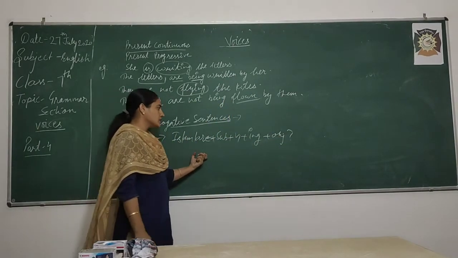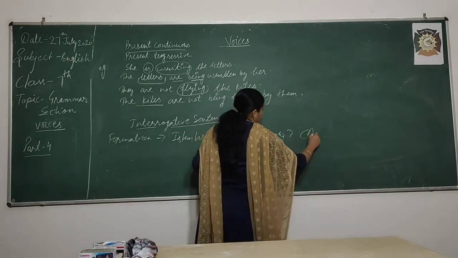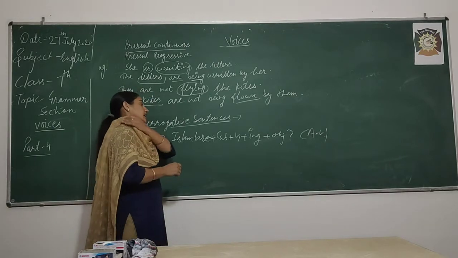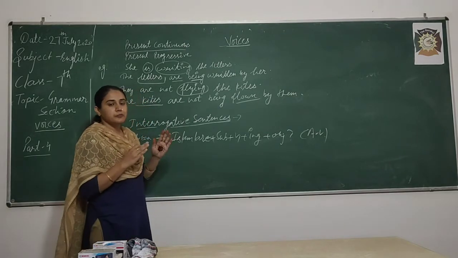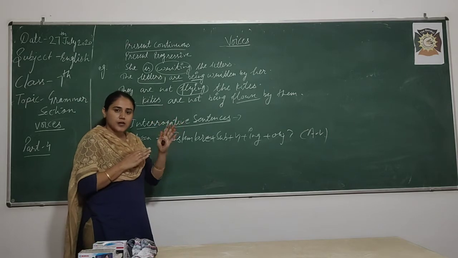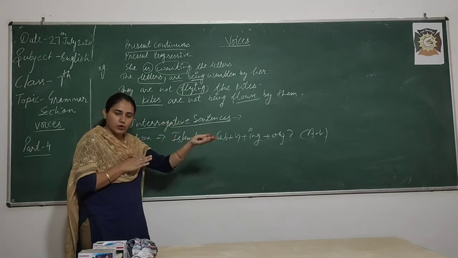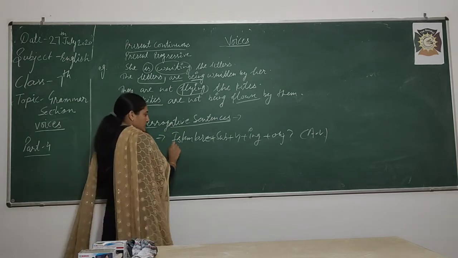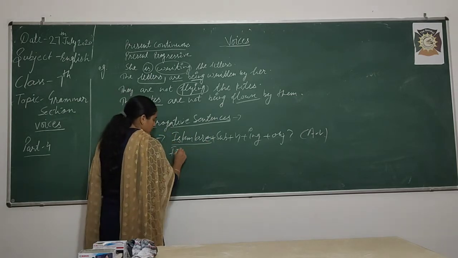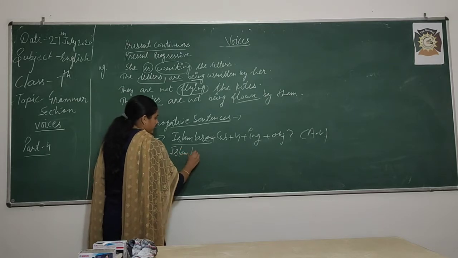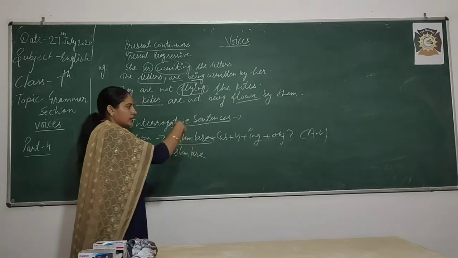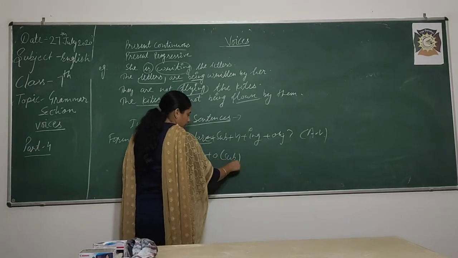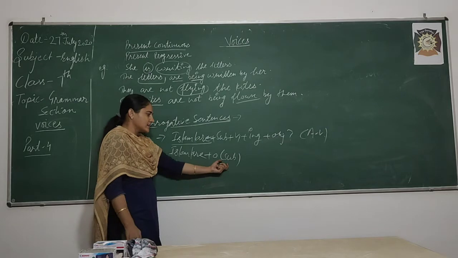This formation is for active voice, and now for passive voice. In the same case we have done in simple present tense, in which do, does comes in the beginning, then subject, then V1, then object. So, is, am, are comes in the beginning, at the same position. Then your object will come after the helping verb and work as a subject.